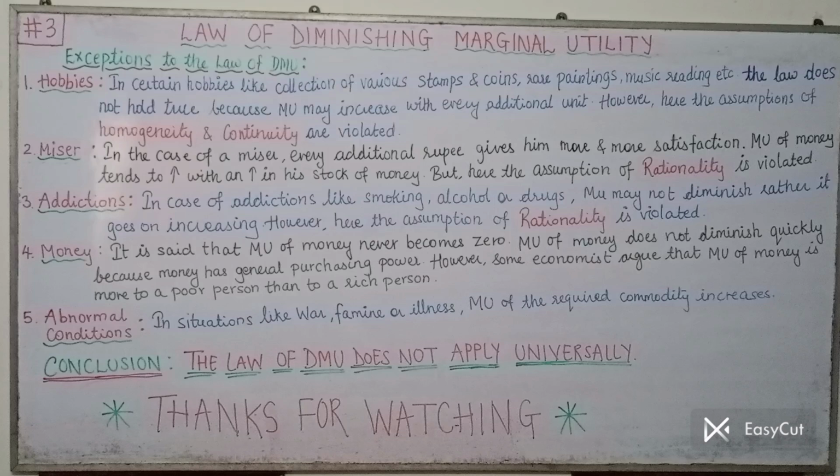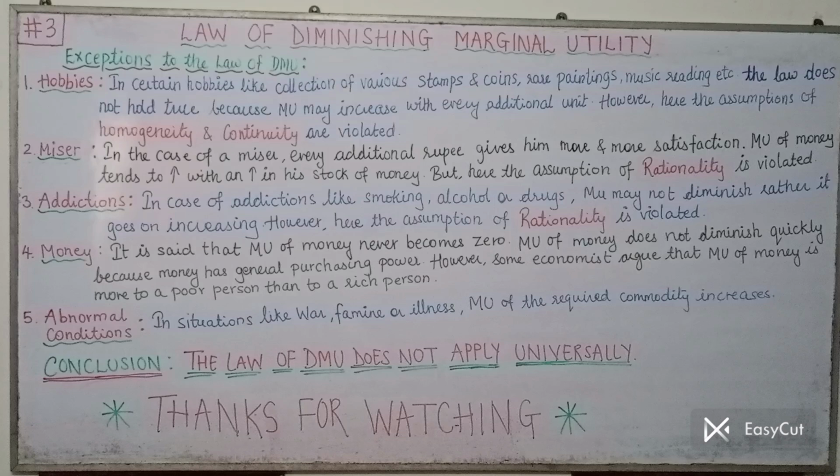First exception is hobbies. People have different hobbies, such as coin collection, stamps collection, and even collecting rare paintings, music, reading, etc. In case of such hobbies, the law does not hold true. Once a person has a hobby of certain thing, his marginal utility for that thing goes on increasing with every additional unit.